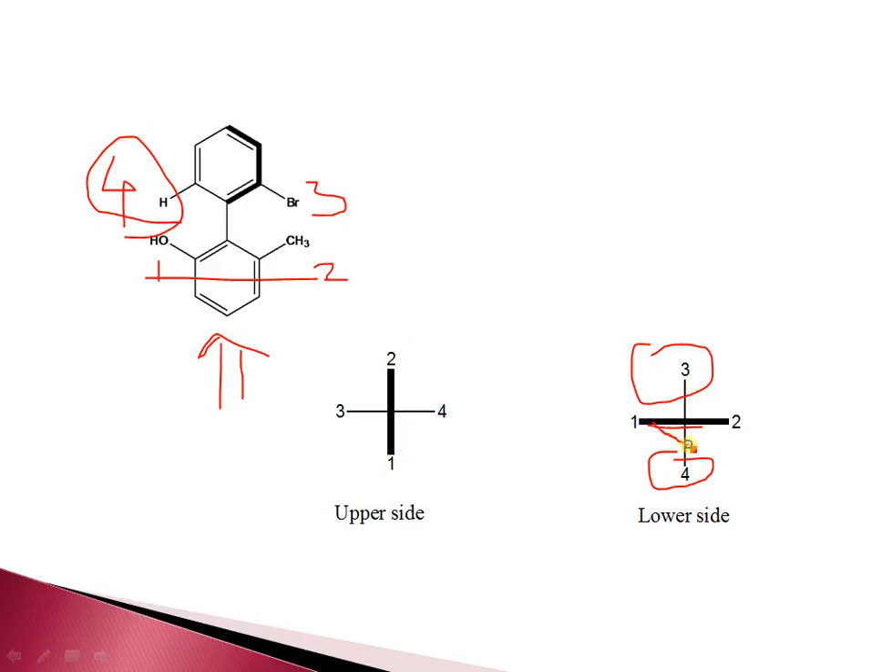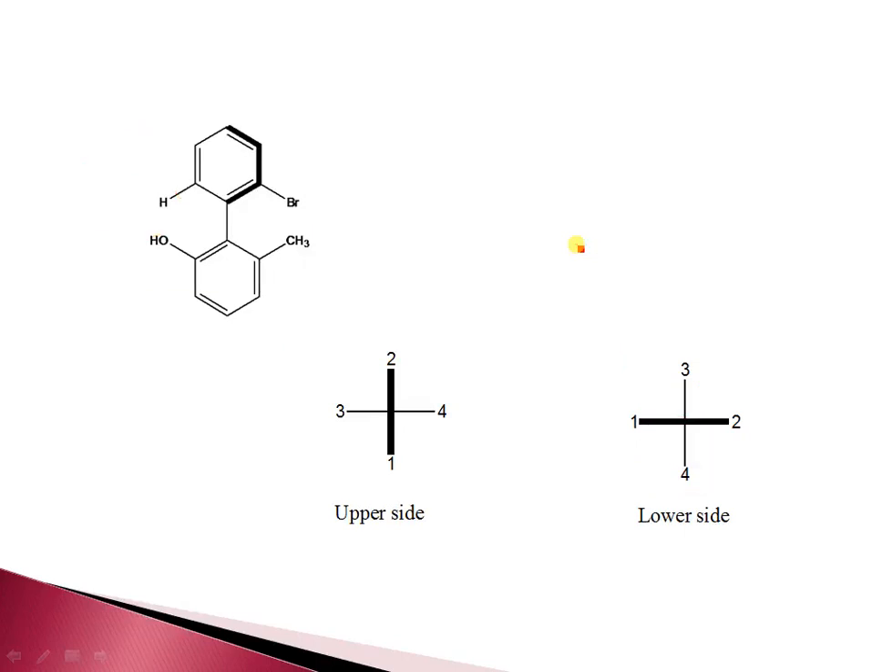So again 1, 2, 3, 4, it is what? S configuration. So when we view this molecule from both the sides, it should be the same type of configuration, like it is S configuration. This is regarding R and S configuration of biphenyls, the horizontal molecule and the vertical molecule.